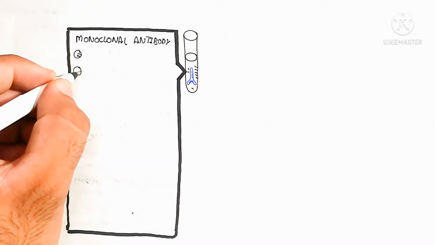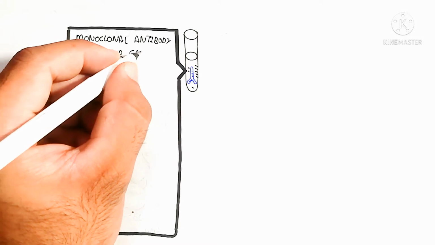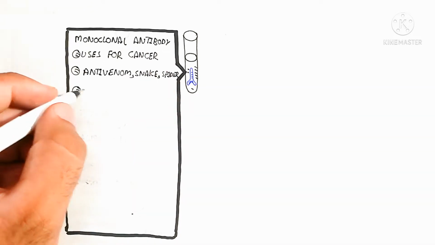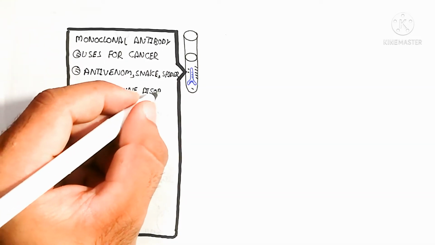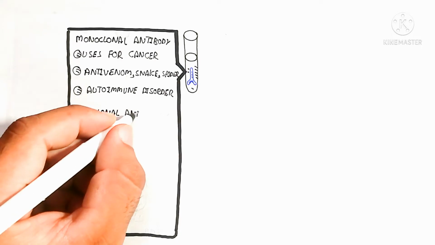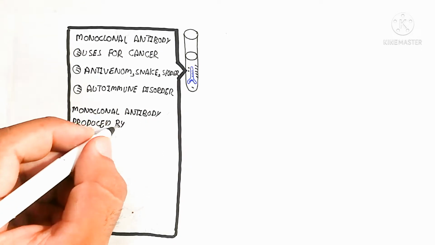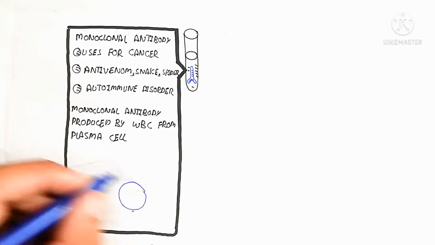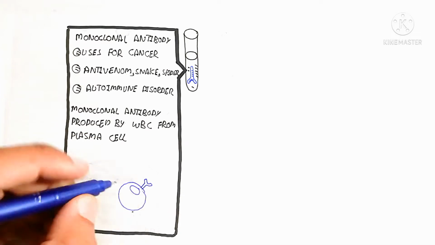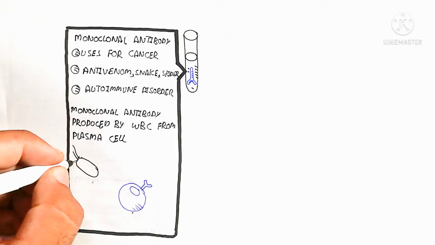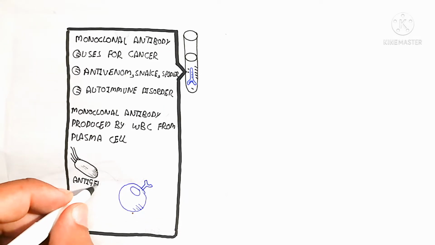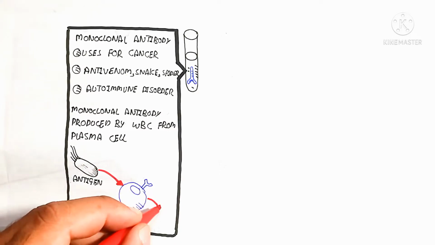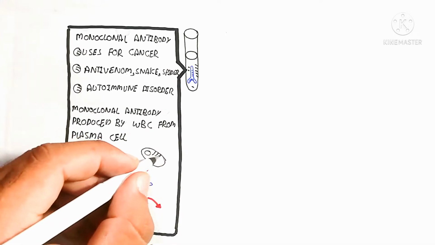The monoclonal antibody is produced by a WBC, the plasma cell. The plasma cell comes from the B cell, which proliferates and differentiates after recognition of the antigen to produce plasma cells, which are used for the production of antibody at the time of infection. On the other hand, the B memory cell is also produced, which is used for a long lasting immune response for further infection. I hope that makes sense.